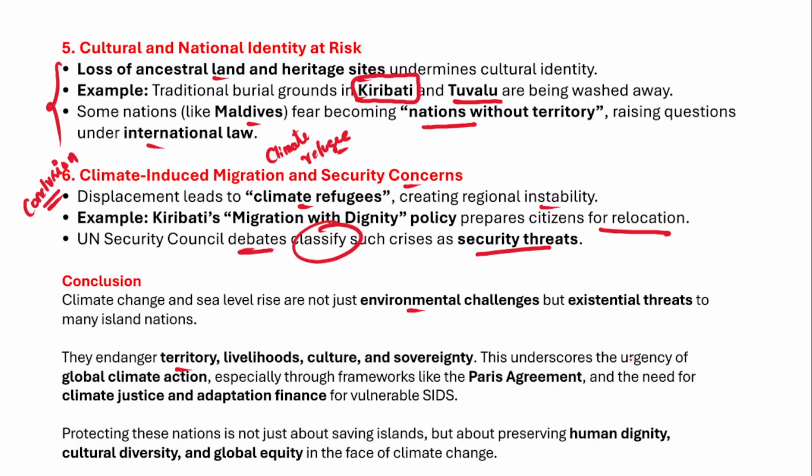So this underscores the urgency of global climate action, especially through frameworks like the Paris Agreement, and the need for climate justice and adaptation finance for vulnerable small island developing states. Right? So this is how you just have to conclude this answer.